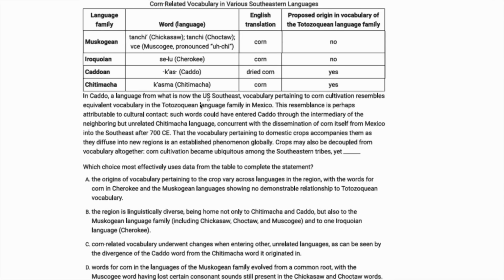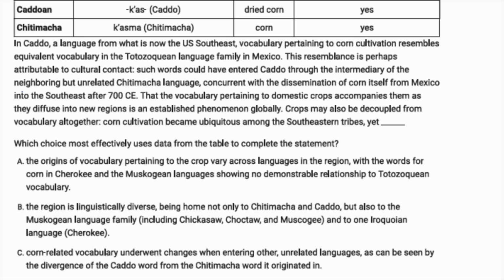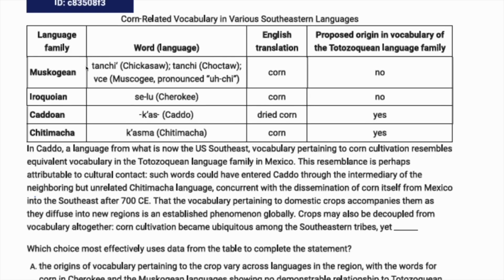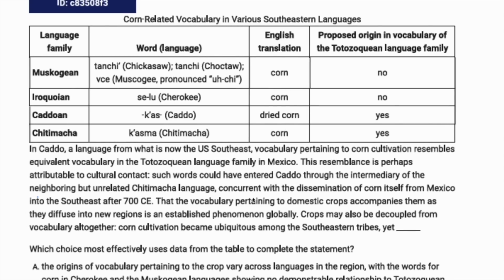And so I think what makes this one so challenging is, well, there are a couple of things. One of them is we just have a lot of words to keep track of in terms of different indigenous languages and their relationship to corn vocabulary. And then, as we'll see, the last sentence is kind of abrupt in that it doesn't give us the kind of transition word we might expect given the relationship that we're going to find here. So what do I mean? Well, let's just go ahead and read it and see what we can find.